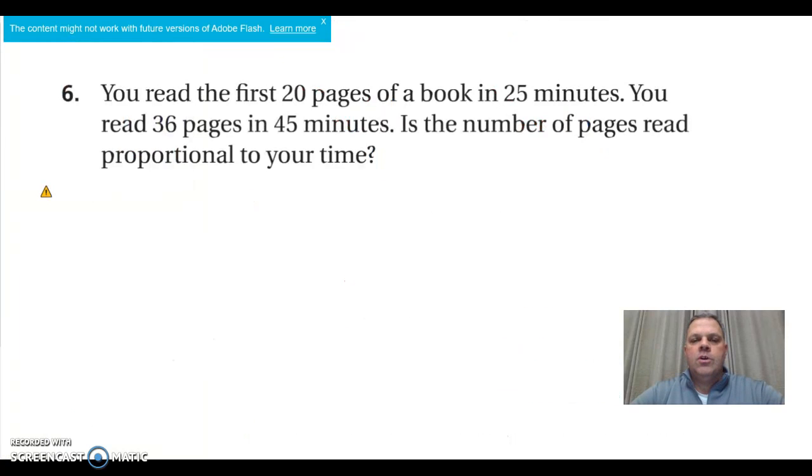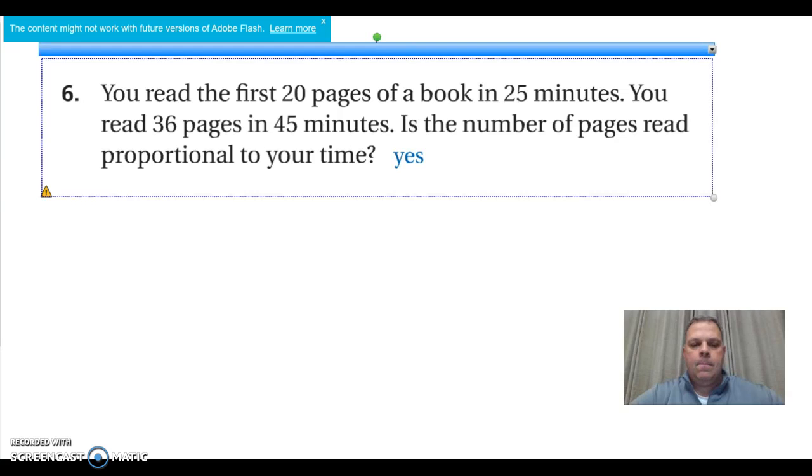Our next example, you read the first 20 pages of a book in 25 minutes. You read 36 pages in 45 minutes. Is the number of pages you read proportional to your time? First, set up the proportion 20 pages over 25 minutes equals 36 pages over 45 minutes. When we use the cross product method, both of our answers equal 900. Therefore, the answers are proportional.